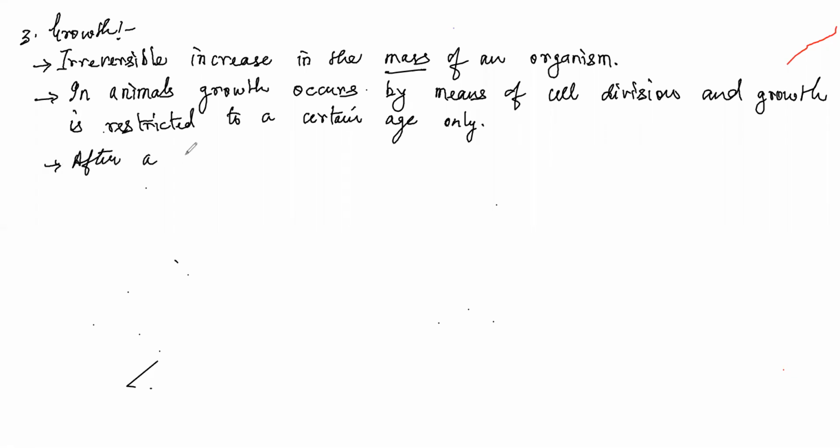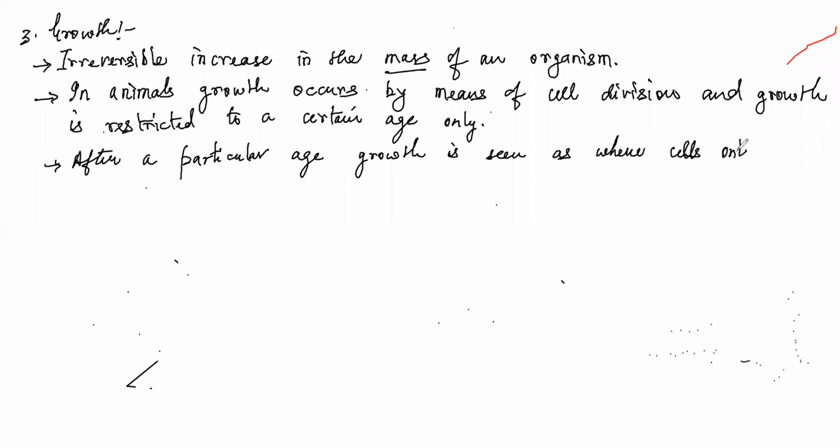So after a particular age, growth is seen as where cells only divide to replace worn out or lost cells.